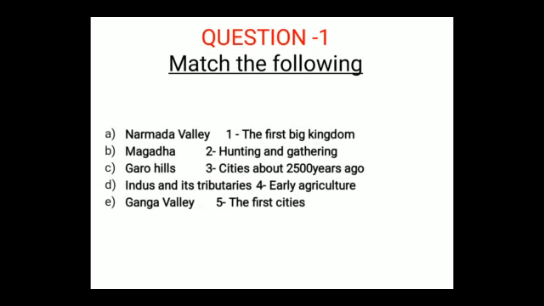In this, A is Narmada Valley, B is Magadh, C is Garo Hills, D is Indus and its tributaries, E is Ganga Valley. And the options for matching are: 1. The first big kingdom, 2. Hunting and gathering, 3. Cities about 2500 years ago, 4. Early agriculture, 5. The first cities.